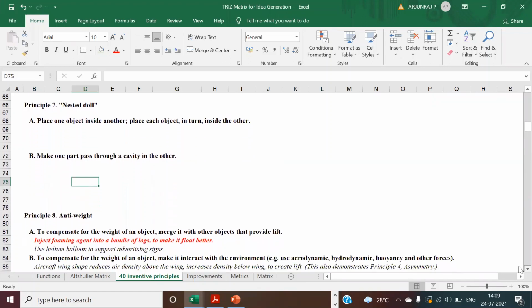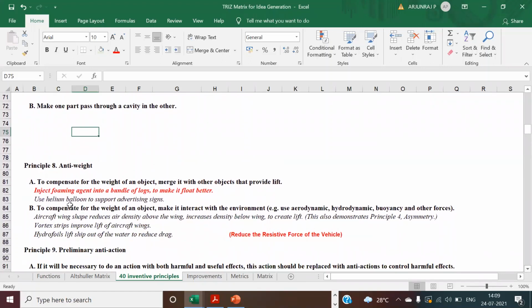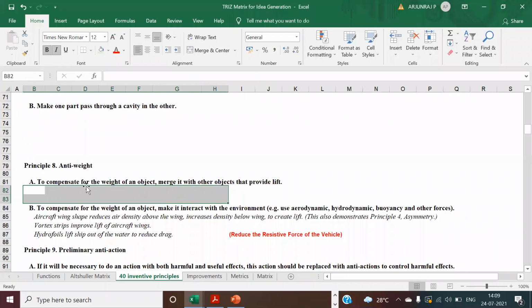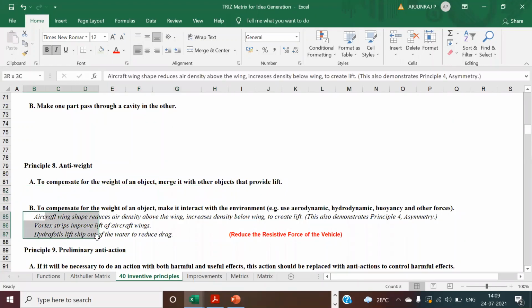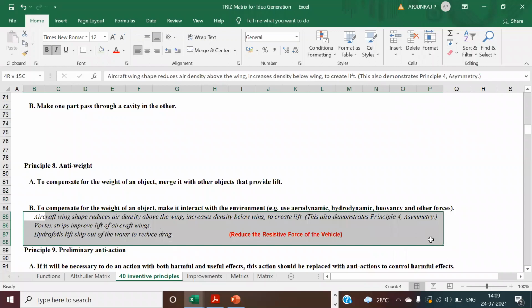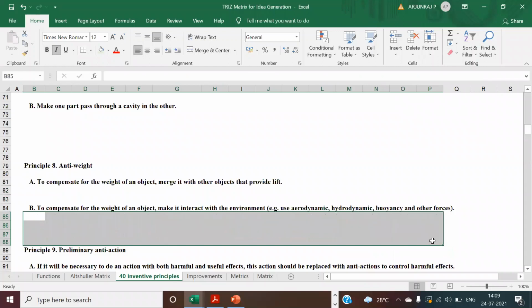And principle 8 is going to be anti-weight. Here what you have to do is compensate for the weight of an object. You are going to merge it with other objects which can reduce the weight. Okay, even you can look for it. Here you are going to compensate for the weight of your machines, or how it is going to interact with the environment. It can be aerodynamic, hydrodynamic. It can be related to fluids also.